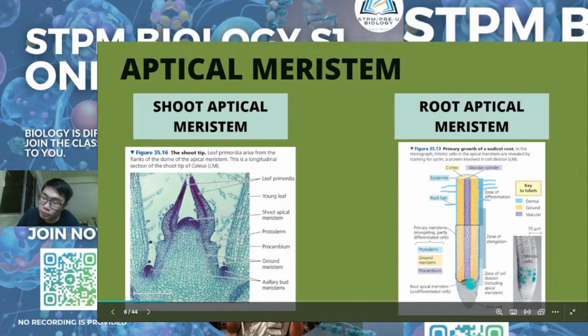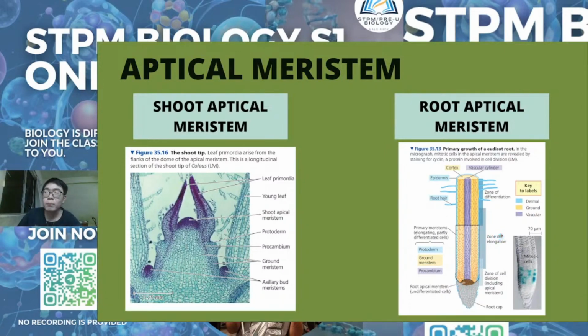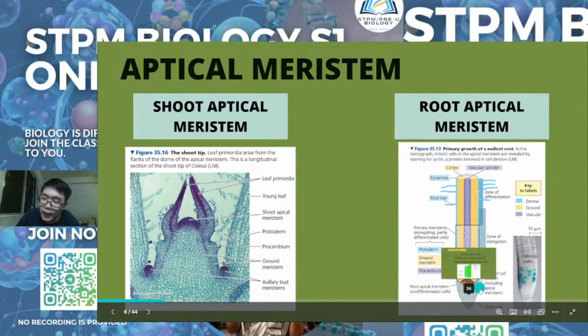If you learned about cell growth, primary growth and secondary growth of plants, in SPM, I think you are familiar with this diagram. There are three zones for the plant: the zone of cell division, the zone of elongation, and the zone of differentiation. So normally the apical meristematic cell is in the zone of cell division. After that, when the cells want to differentiate or elongate, they go to the zone of elongation.